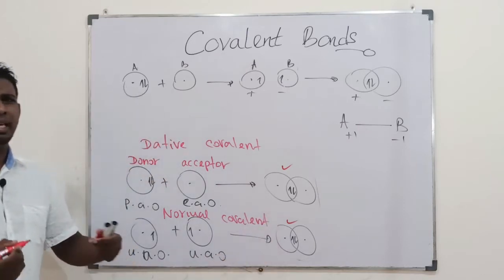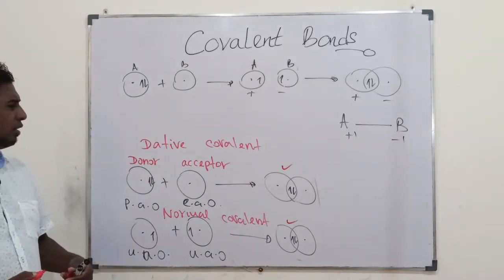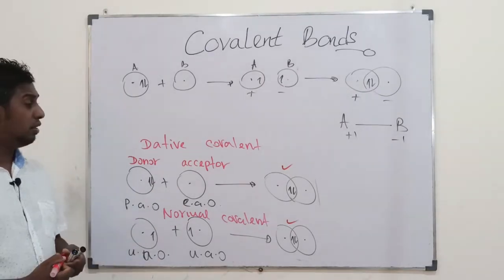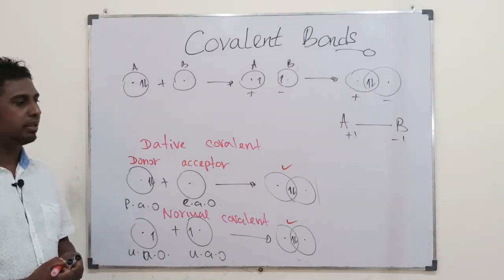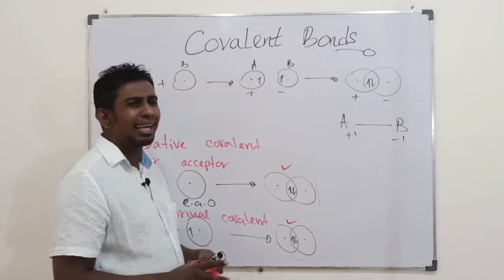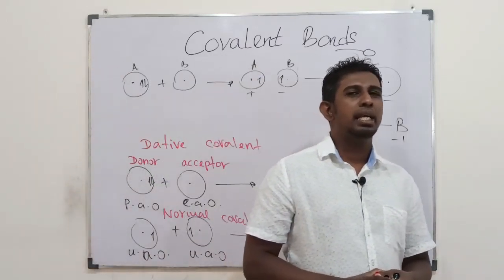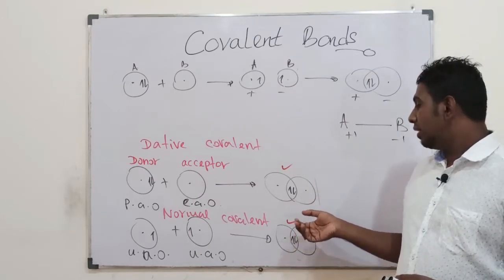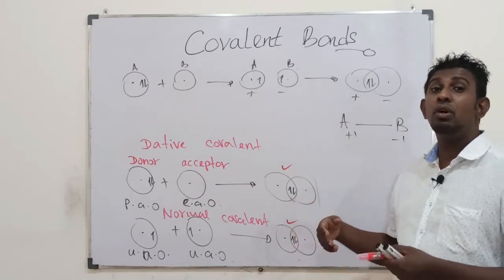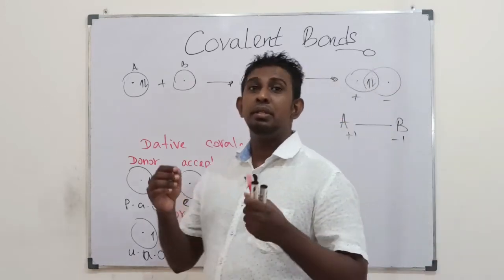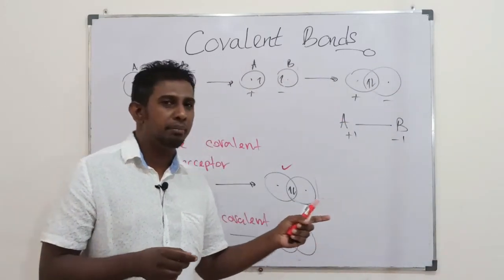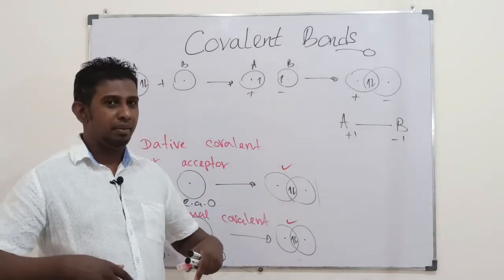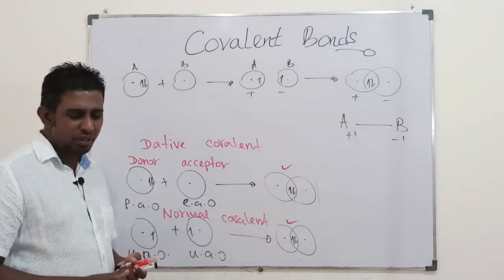But it is just a way to identify two different approaches to forming covalent bonds. Students, after formation of these two types, you can't recognize whether it's a dative covalent or a normal covalent. Both bondings are the same. They are sharing electrons. That's all.